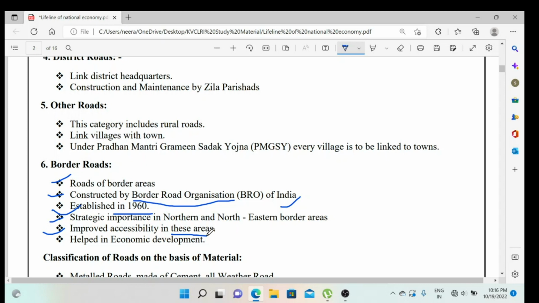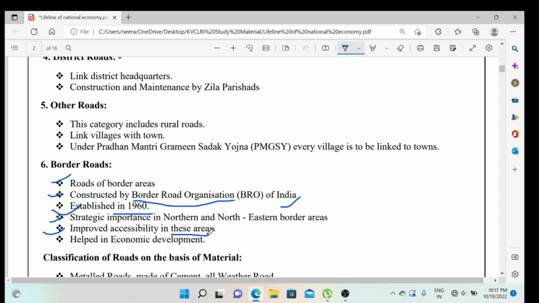It is important for the natives living there, for the army, and for other people who want to send supplies to those places. It helps in economic development, obviously, when roads come to your area.